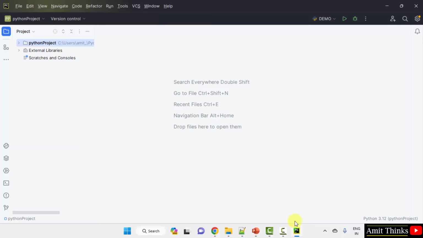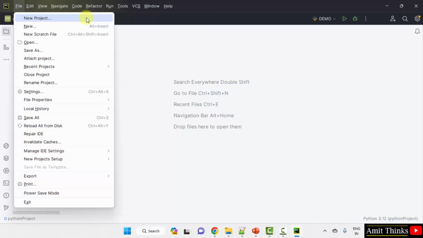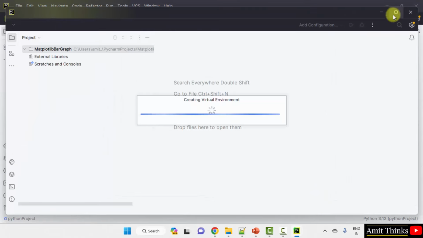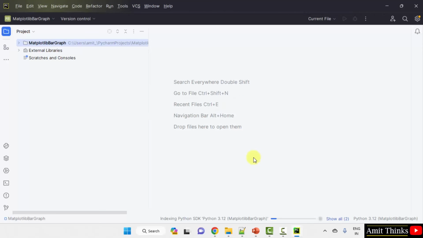Here we have our PyCharm IDE. We are using the free and open source PyCharm Community Edition. Create a new project. Go to File, New Project. Now add the name of your project here. You can add any name to your project. Here is the location where your project will get saved. No problem, click create. Here is our project.